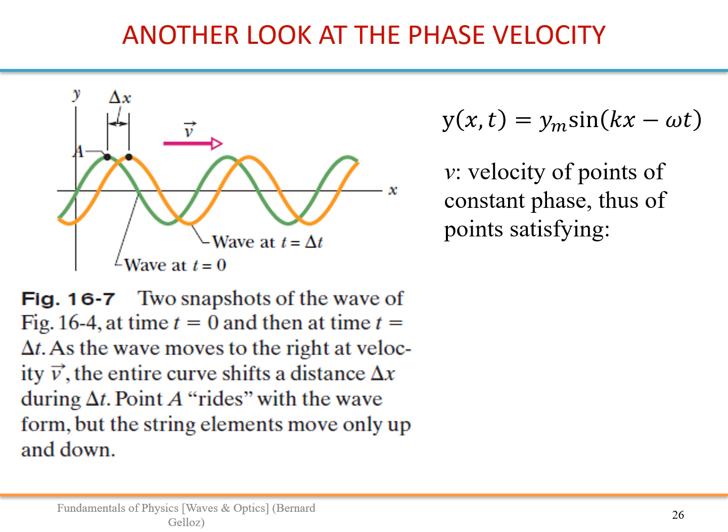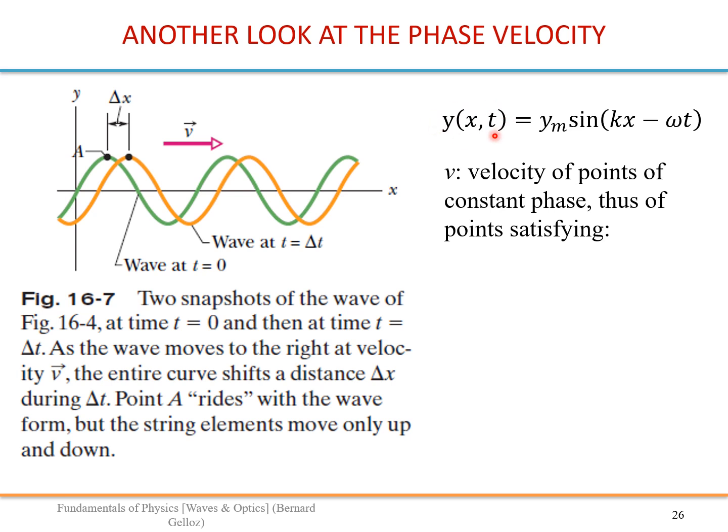We can calculate the phase velocity using another way. Our wave is shown here and is given by this equation. If we focus on the maximum and see how it moves, we are looking at a point that always has the same value of y, which means that this is constant.